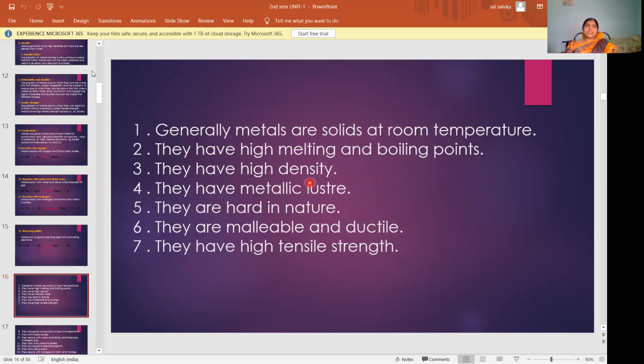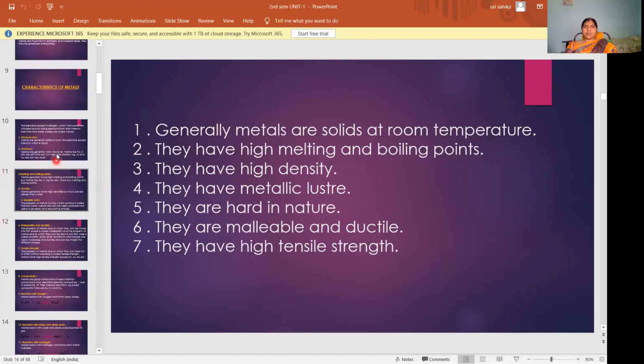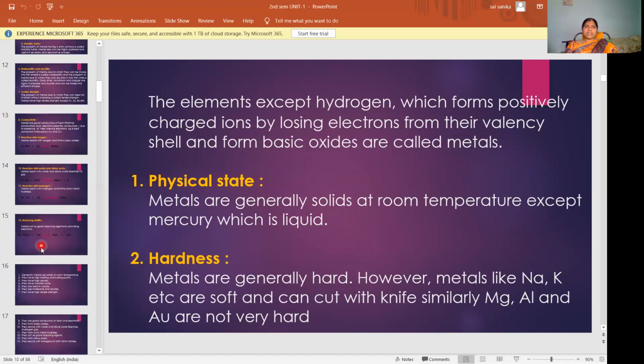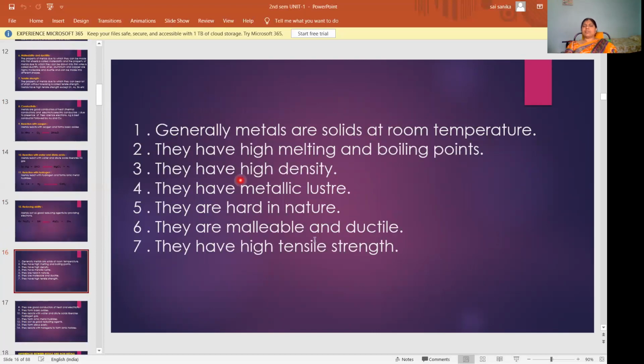The next one is for the essay question. If they ask to explain the characteristics of metals, you write like this, whatever I just explained. Just write the characteristics of metals for 3 marks. They will ask directly, one point each, and that I have given here.